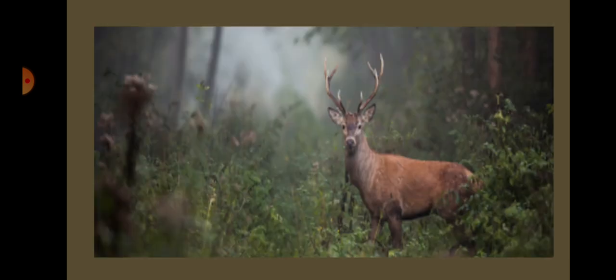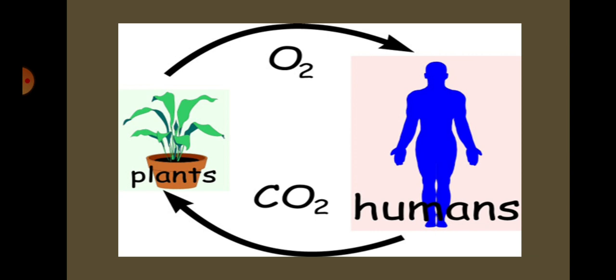In this way, the balance of oxygen and carbon dioxide is maintained in the atmosphere. This is the reason why forest is called green lungs. The forest avoids global warming.